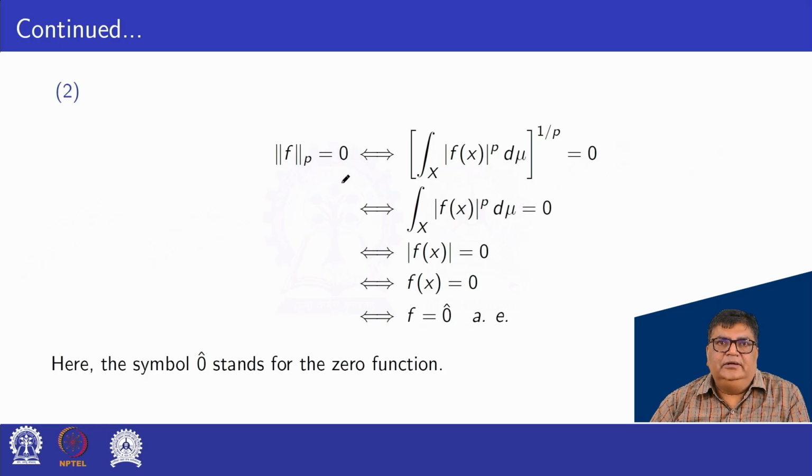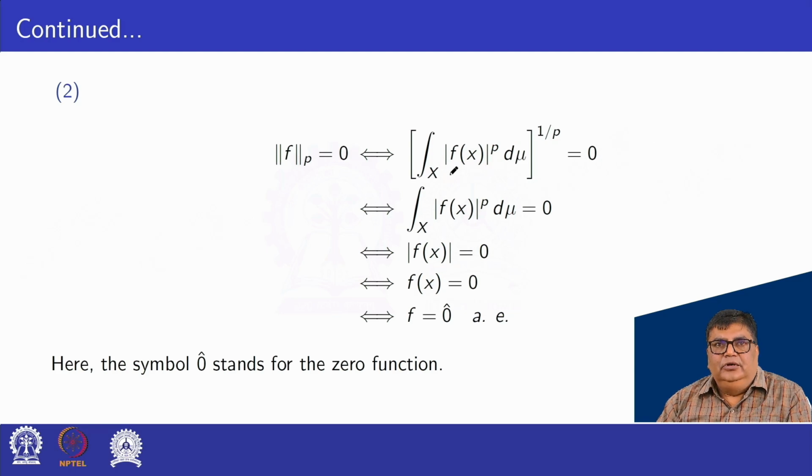Second condition, norm f p is equal to 0. The norm f p, defined as the integral over X of mod f(x) to the power p d mu, whole power 1 by p, equal to 0 as per the definition.